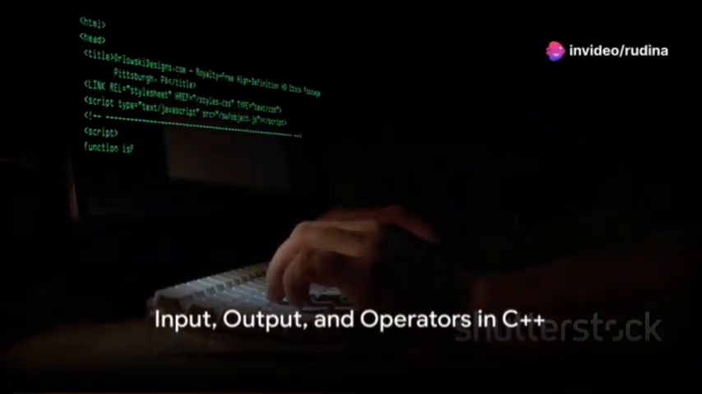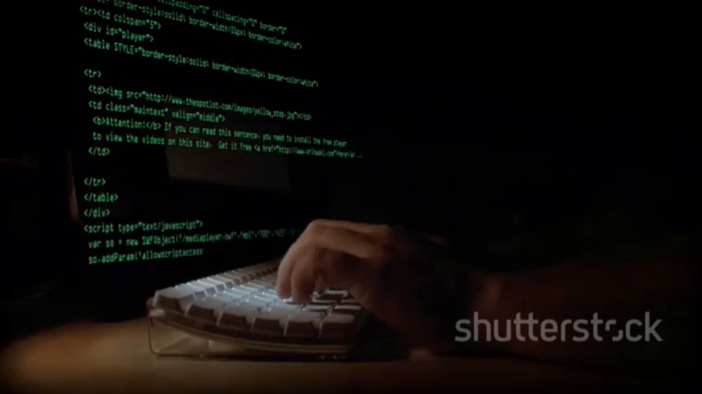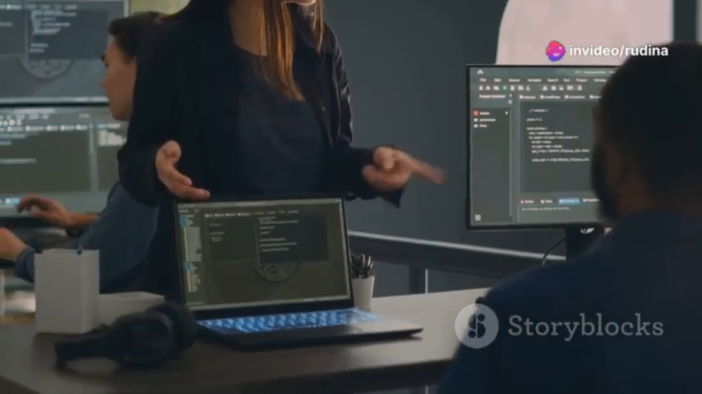Input and output in C++ are done using standard streams. Output gets the help of cout and the insertion operator, while input relies on cin and the extraction operator. Multiple values can be read or printed in one go.